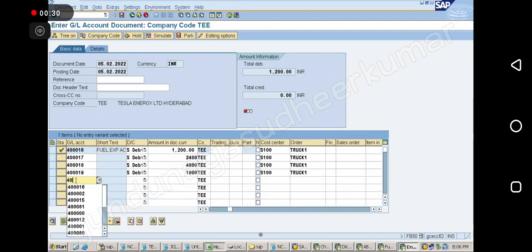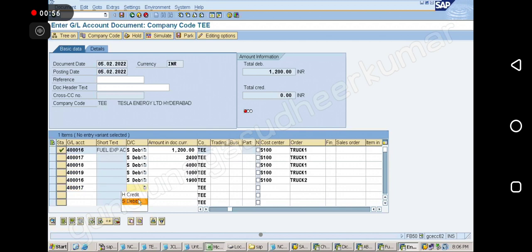Next it will come 40016. This is again debit, for the fuel expenses. Fuel expenses, say it is 1900 and it is again S100 we are posting, but this time this expenditure is not related to truck 1, it is related to truck 2. Correct. Next.